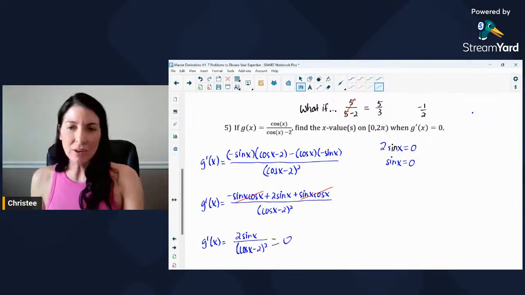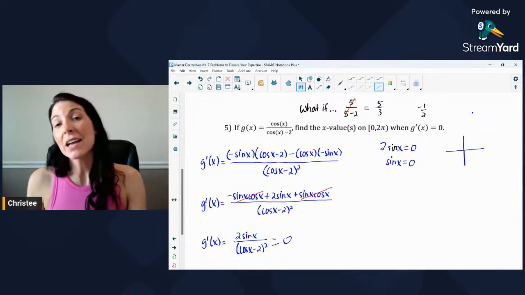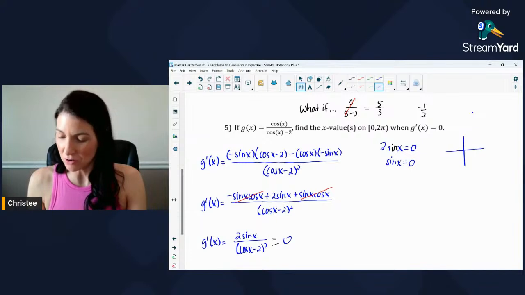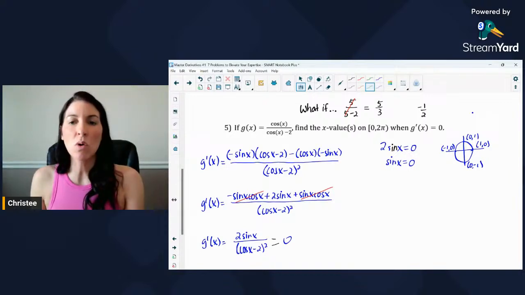In a problem like this, I would like to use the unit circle. So let me show you that real quick in case trig is not your strong suit. Just like a lot of my students, trig is definitely not their strong suit. So let's see, if I were to draw the unit circle in which I have these points 1, 0, and 0, -1. All right, sine of x on the unit circle, sine is going to be your y coordinate.